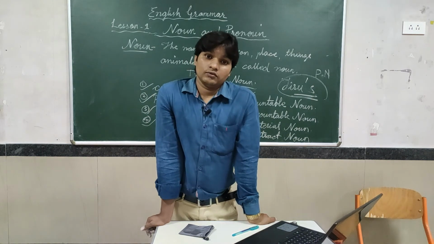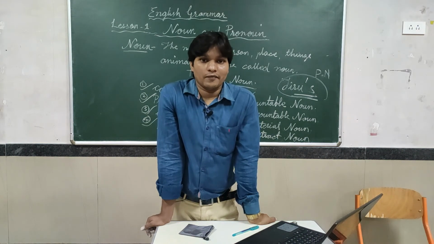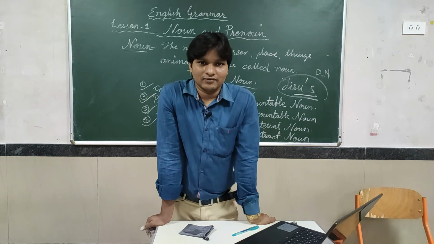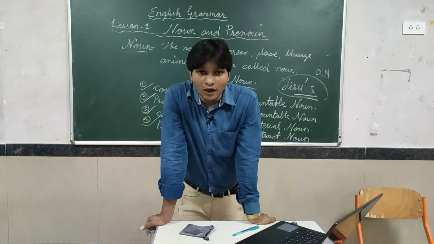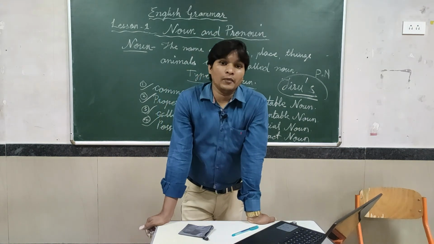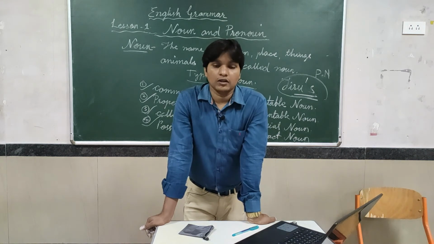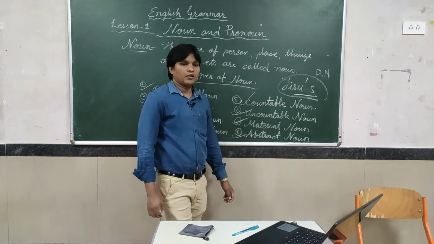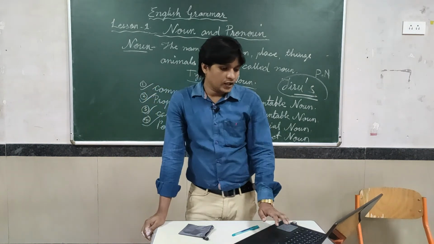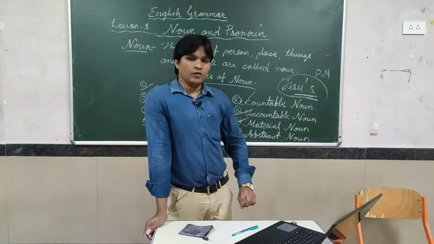Childhood. Can you see it? What is childhood? Such a situation. We can't see it, we can't present it, but we can feel it. So the noun which you can feel but you can't see and you can't touch is known as an abstract noun. Understand? In this way, we have discussed the total noun points.